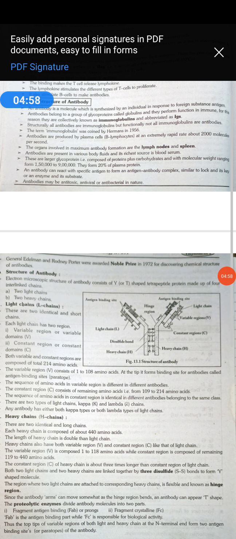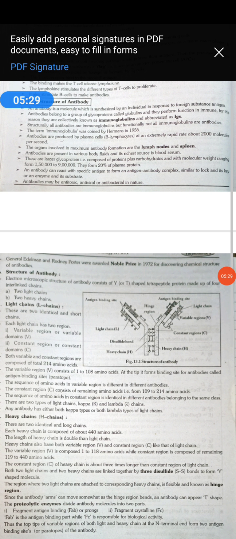In antibody there are four polypeptide chains present, two light chains and two heavy chains. These chains are attached with each other by the disulfide bond. Two sulfur atoms are joined with each other to form the disulfide bond. Each chain consists of two regions, variable region and constant region. Constant region means the sequence and type of amino acids are the same, and the constant region is the same in each class of the antibody.